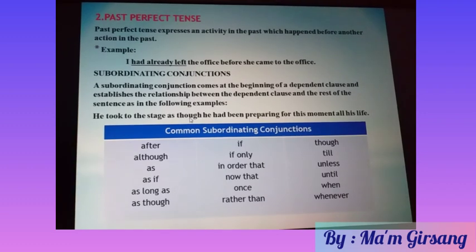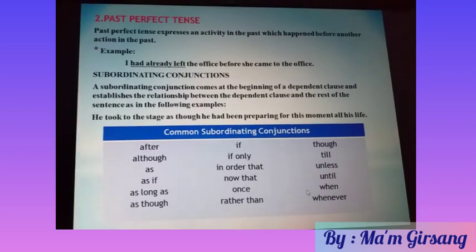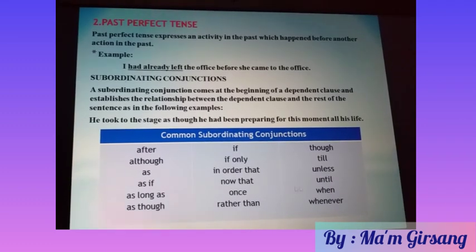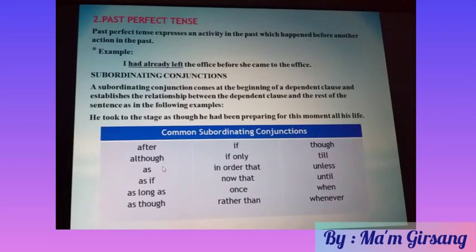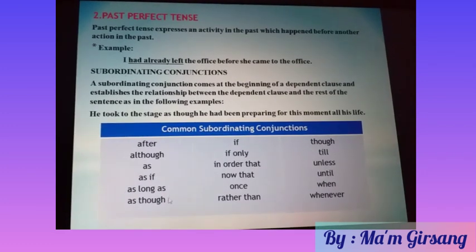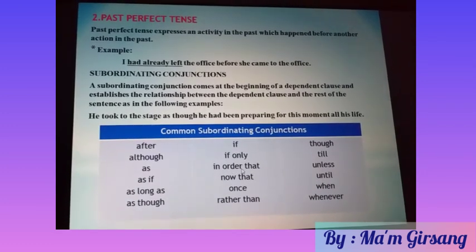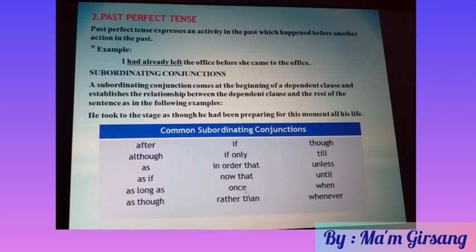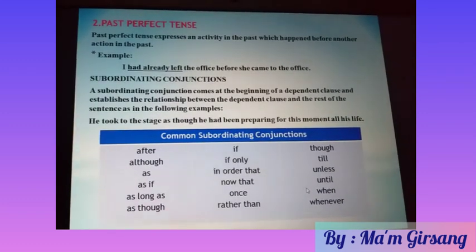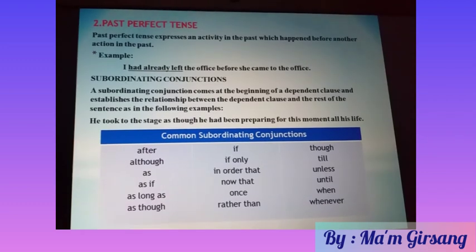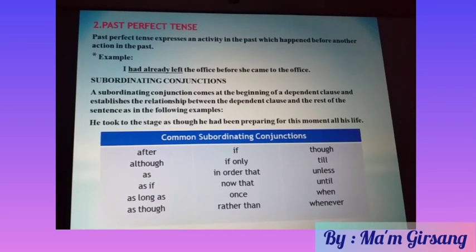As though is a subordinating conjunction. So I can give you examples here, you can look at this table. Some examples: after, although, as if, as long as, as though, if only, in order that, now that, once, rather than, though, till, until, unless, when, whenever. And maybe you can search for other subordinating conjunctions on the internet.